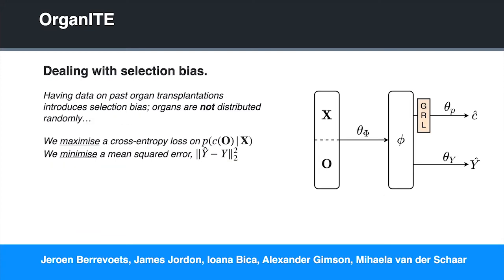So even estimating simple life years in an organ setting is a very difficult problem. For instance, we cannot have an unbiased estimate by purely regressing on the life years given the organ and patients on the waiting list. This is because organs in the past have not been assigned randomly. There is bias in assigning organs to patients. So for this, we build a balanced representation using a gradient reversal layer to estimate the propensities and a simple fully connected layer to estimate the outcomes. Using these two objectives, we balance the representation phi to make an unbiased prediction.